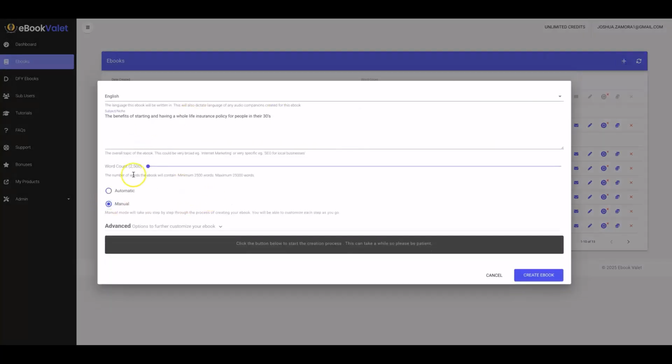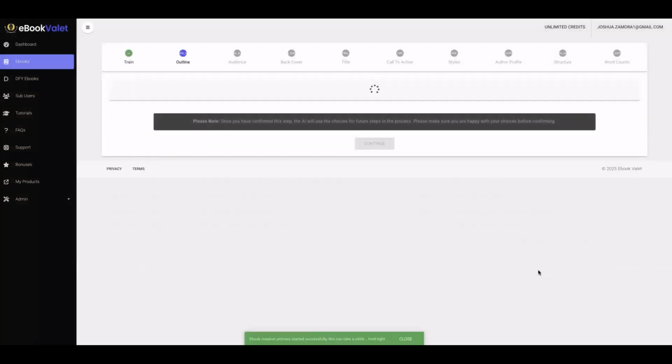All right, and again, this is a bit more of an extensive option, but it allows you to customize your ebook a lot more. So I'm going to go ahead and we'll do 3,000 words, so something quick and easy that pretty much teases people on the benefits of whole life insurance, and then come back to me for more information. So I'm going to go ahead and create ebook, and now you'll see that we have all of these options here that you can be manually involved with.